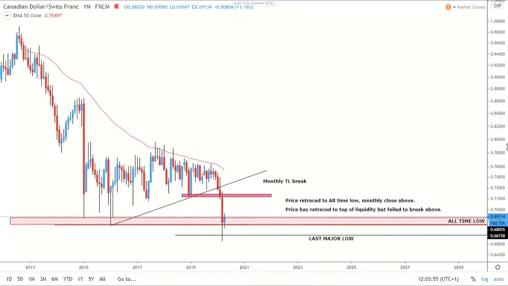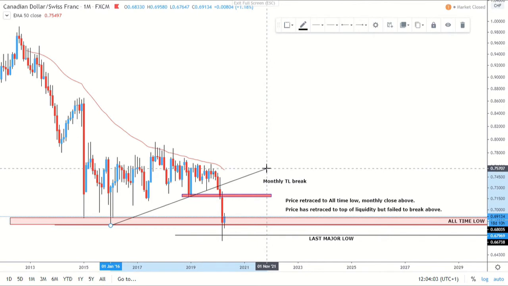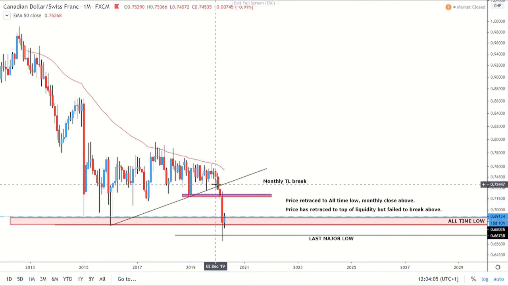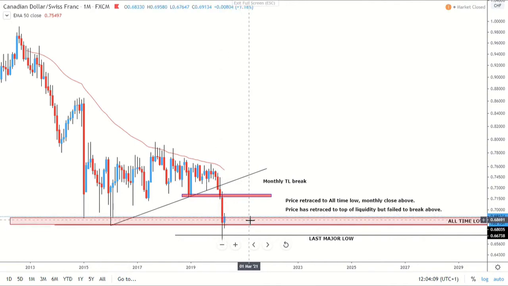You can just go. So now we're looking at the monthly on CAD Swiss. So our first pair we're going to look at, of course, is a pair that's been taking my interest for a couple of weeks now. We can just see how price has broken out clearly. Very big impulsive moves to the downside last month, and then of course we did close above that all-time low, which is shown here. It's very interesting to see. Obviously, we have got to see the price has broken back above slightly, but it's not very convincing for me. So I don't really think we have broken back above it.